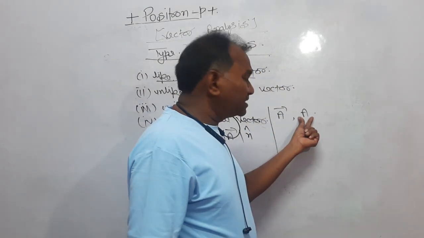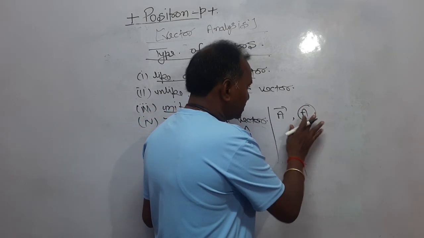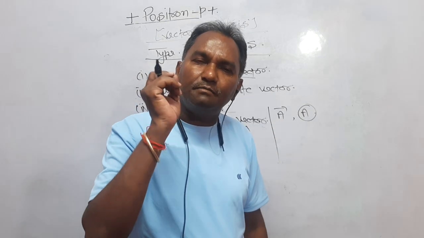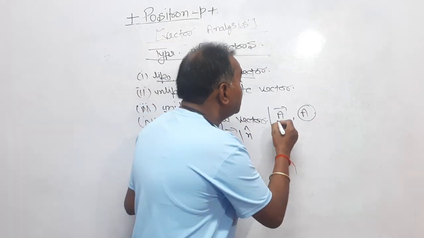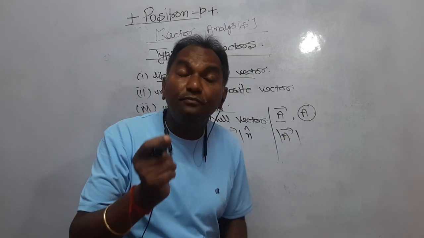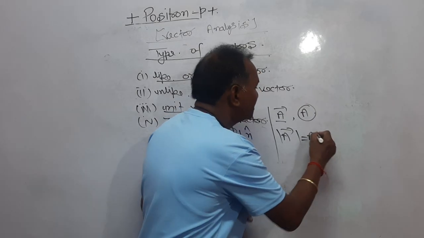From vector A it is clear that A is a vector quantity. And if A is a vector quantity, then mod of vector A means we are concerned only with the magnitude, and that is A actually, right?